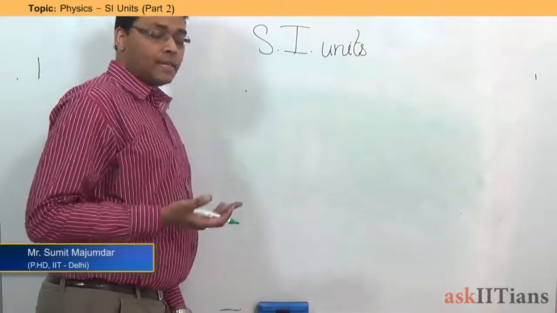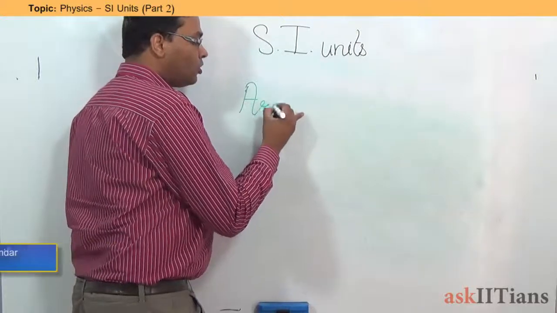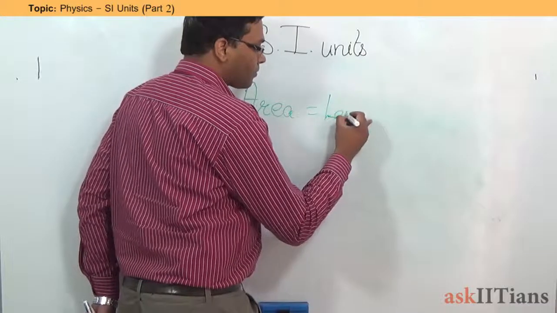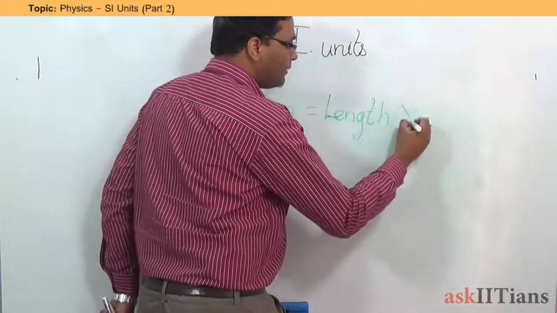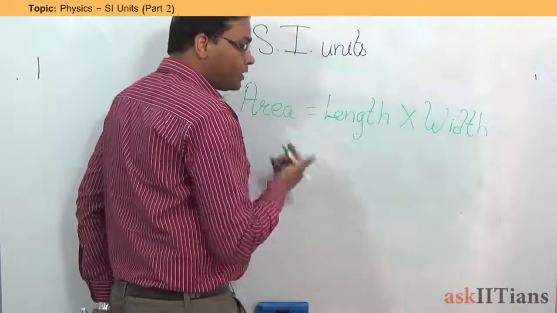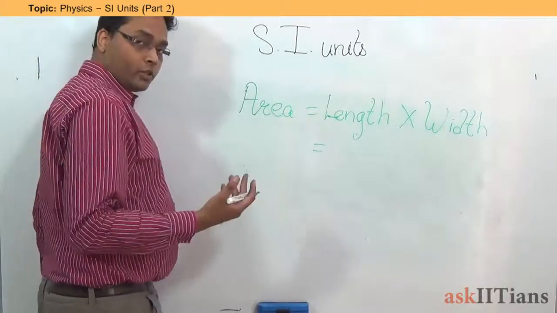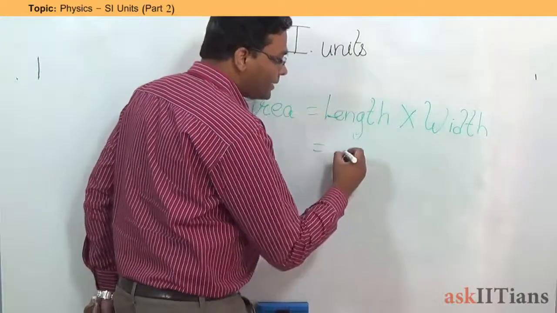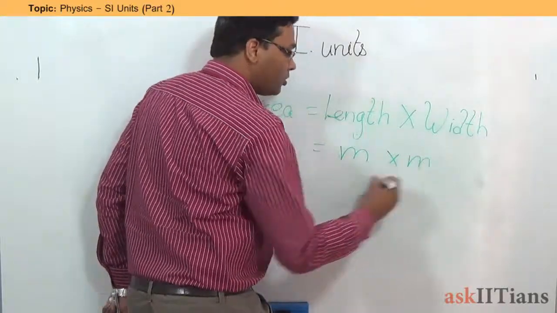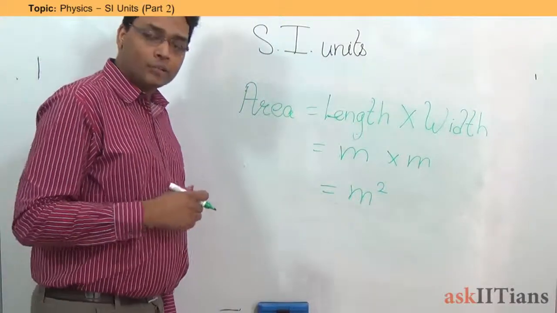So now let us derive the units. Let's first start off with area. Area we define as equal to length into width. Now, you measure length in what? Since you are trying to find out the unit of area, you'll be measuring length in meters. Similarly, you'll be measuring width in meters. As a result, the unit of area is going to be meter square.